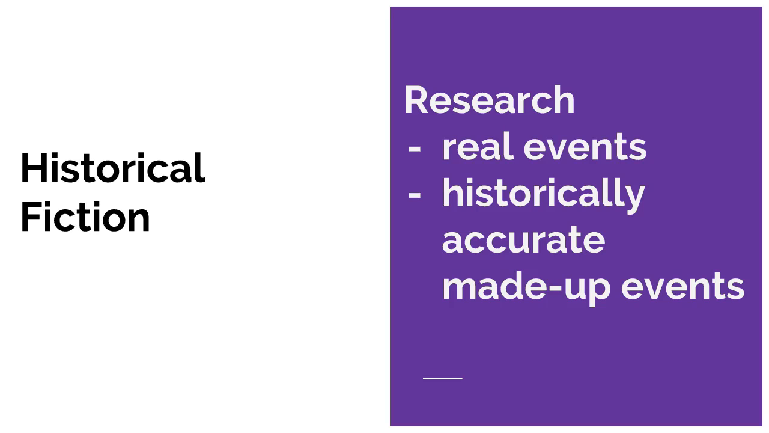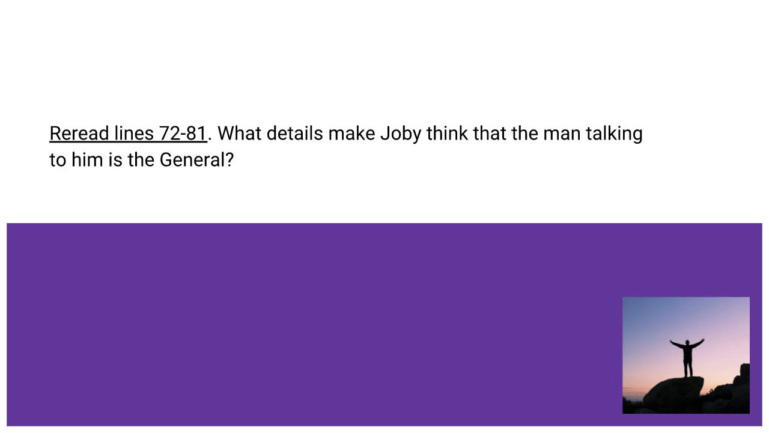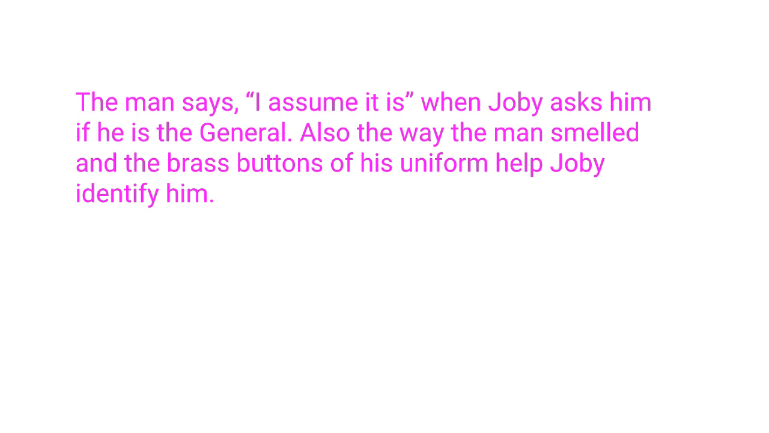While some events in a historical fiction really happened, the author may also make up some events. Authors rely on research to make made-up events realistic and true to the time period in which they happened. Reread lines 72 through 81. What details make Joby think that the man talking to him is the general? Pause while you think. The man says, "I assume it is," when Joby asks him if he is the general. Also, the way the man smelled and the brass buttons of his uniform help Joby identify him.